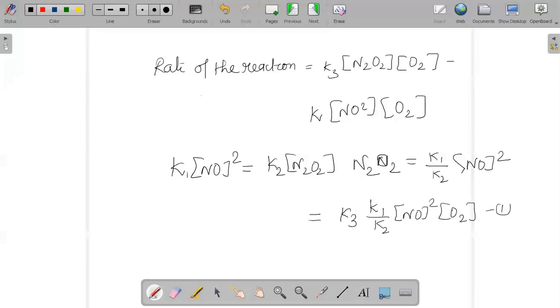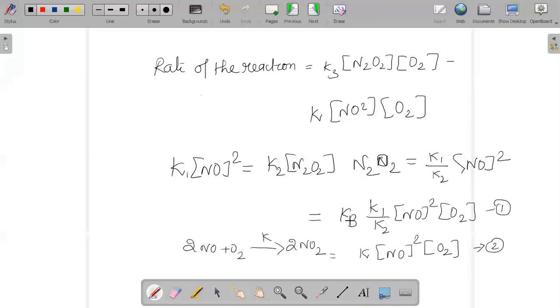Let us mark this as 1. If we consider the overall reaction, that is 2NO plus O2 going to give you 2NO2, and for this if you write the rate of the reaction, we can say it as K into NO2 and O2. Look at these two equations when we compare.